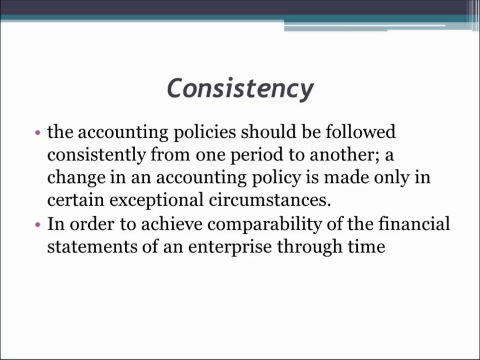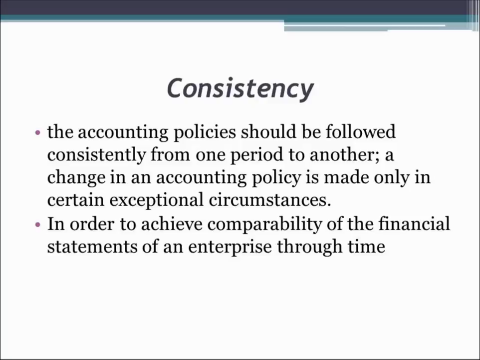Now, if I am using the WDV method of providing depreciation on my machinery items or any asset, then I have to follow that method only, consistently from one period to another. It shouldn't be that I am using SLM in this year and in the next year I am switching to WDV, that is written down value.